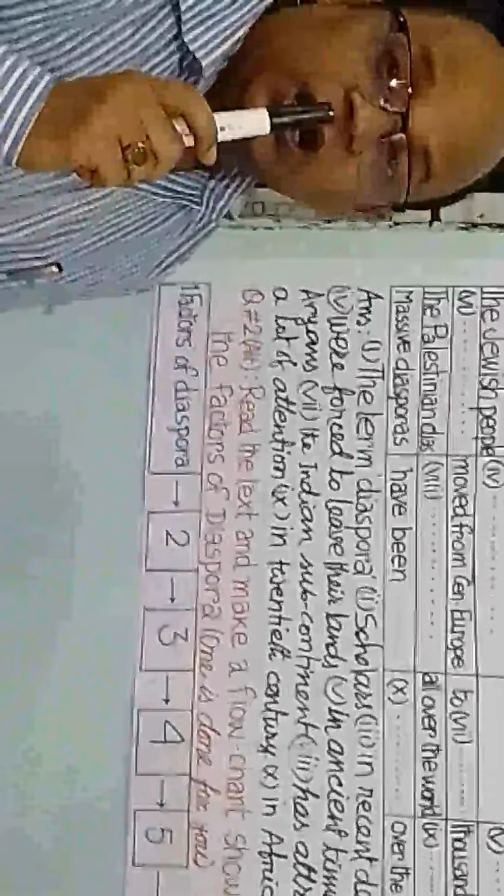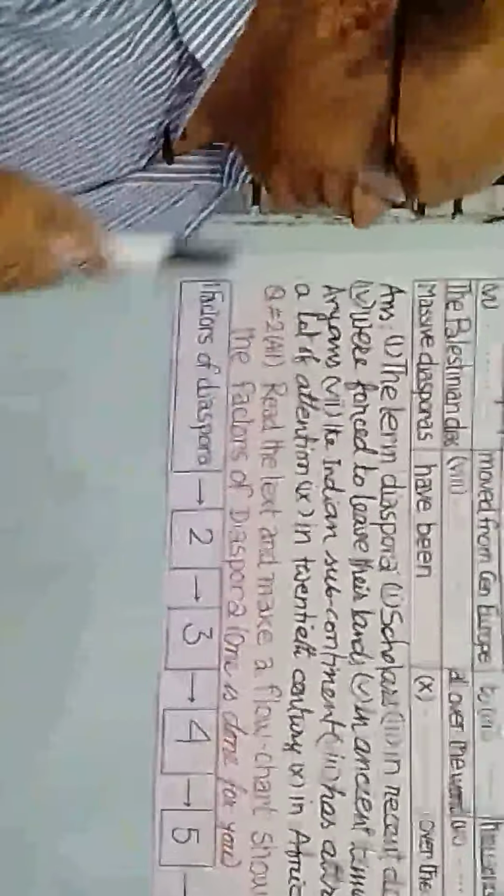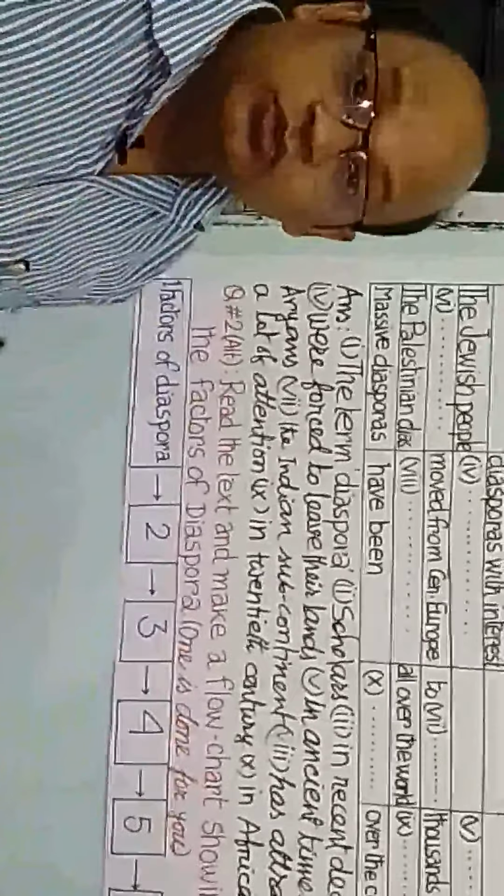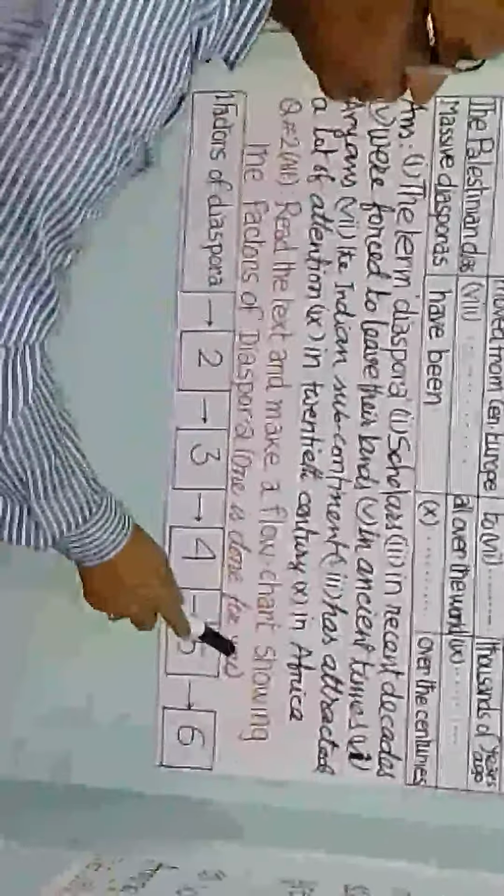Dear students, in case of writing a flowchart, at first you have to see well what we have been told to mention. And where will we get it? We will get it after the word showing. So showing the factors of diasporas. This is the main thing. Factors of diasporas.